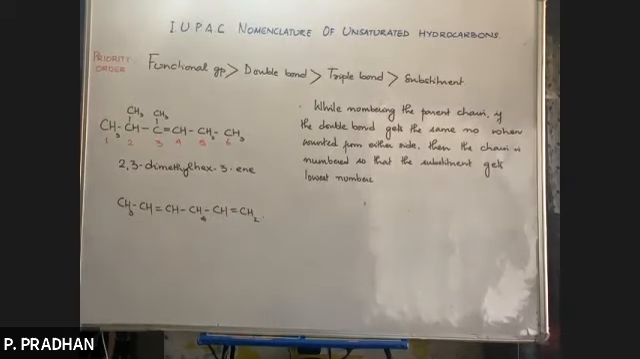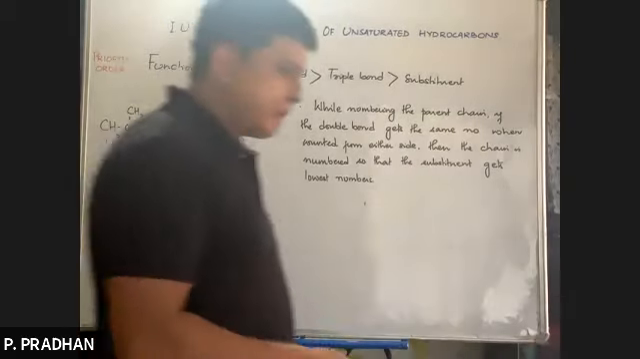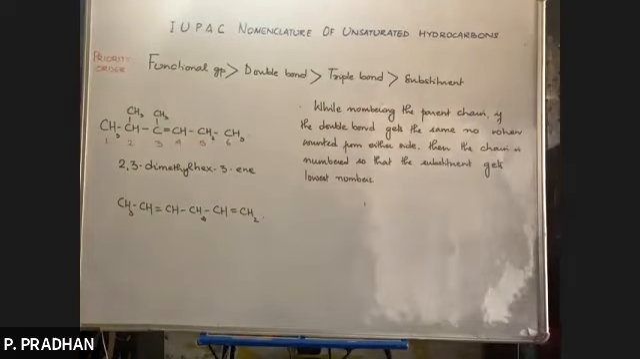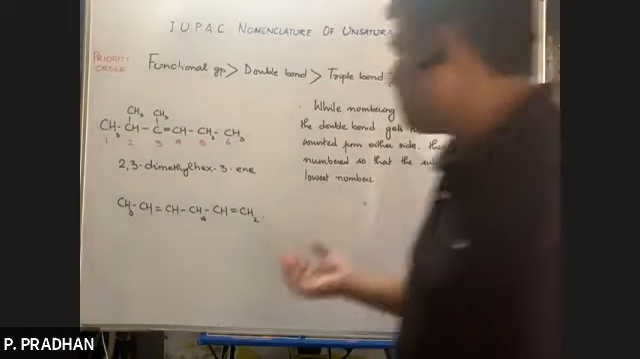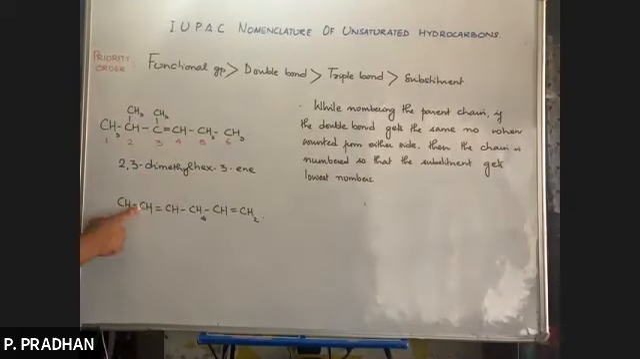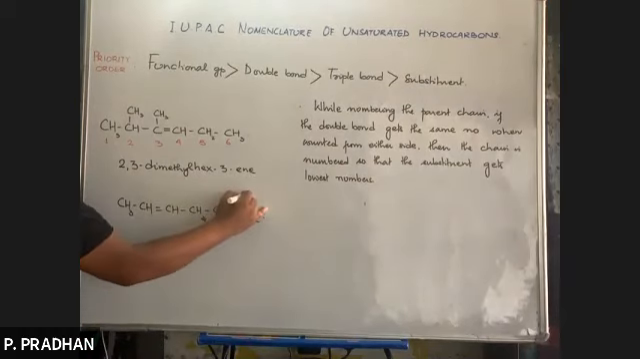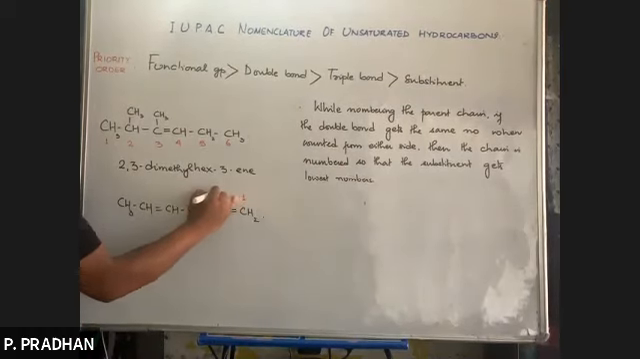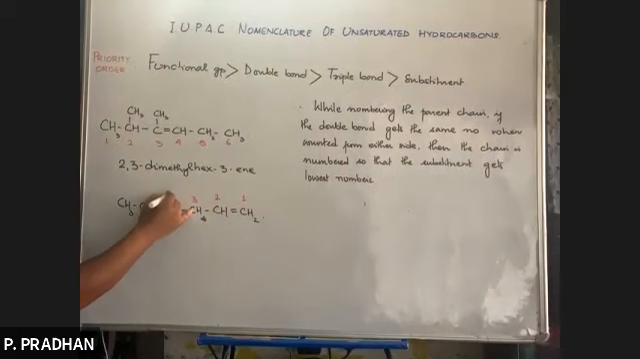What is the IUPAC name of this compound? Now, if there are two double bonds, we use the term di. If there are three double bonds, tri. Okay, fine. So where will you start numbering from? Obviously, numbering should be done from that end so that the double bond gets the lowest number. If I start numbering from here, the double bond begins at number 1. If I start numbering from this end, the double bond begins at number 2. So I'll start numbering from the right hand side. 1, 2, 3, 4, 5, 6.